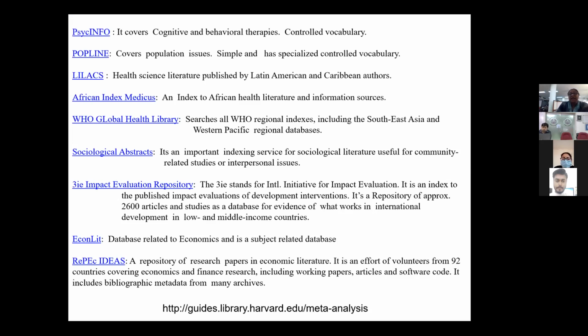So the 3ie Impact Evaluation Repository. This means 3ie stands for the International Initiative for Impact Evaluation.